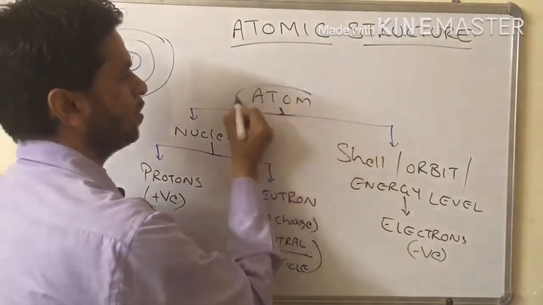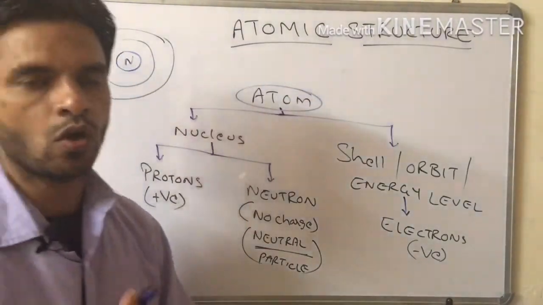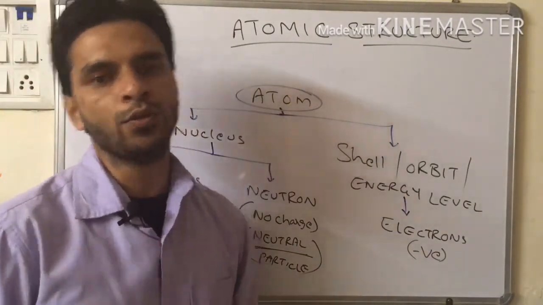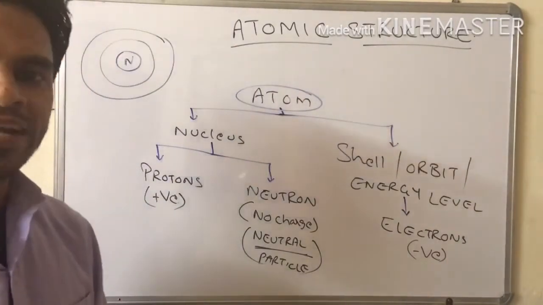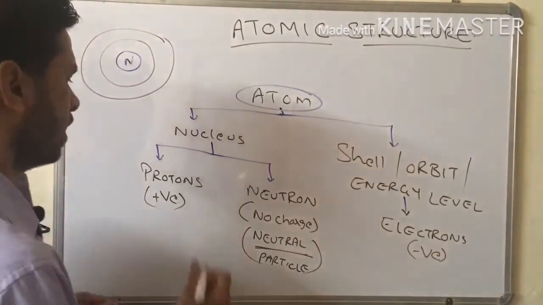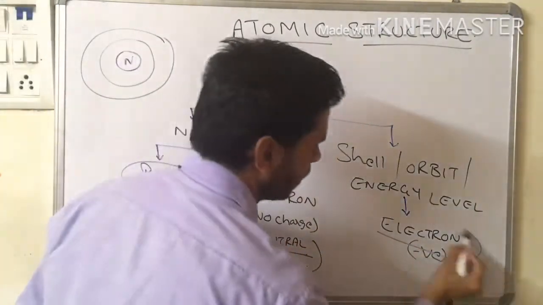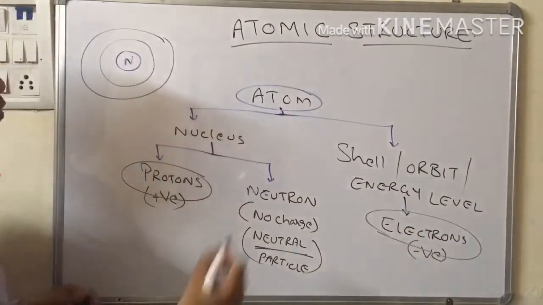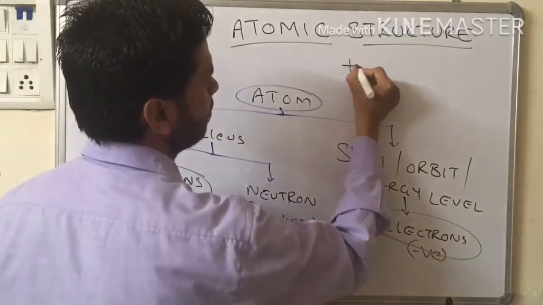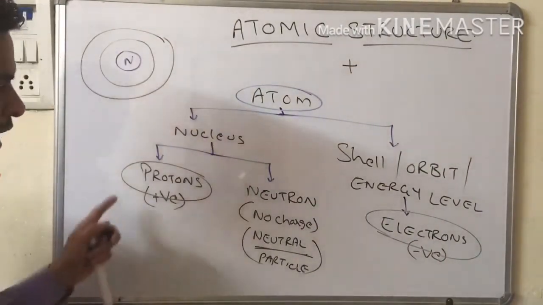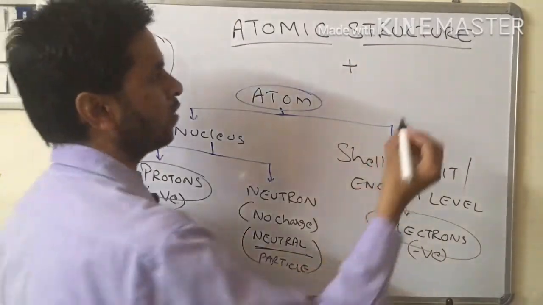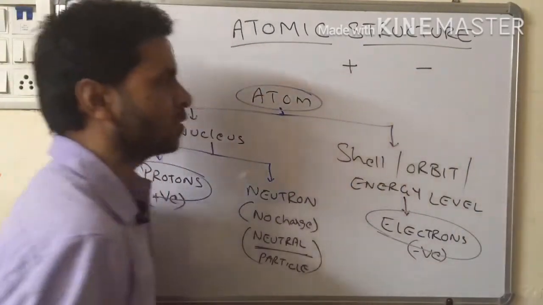An atom is called electrically neutral. Why is it called electrically neutral? Because the number of protons is equal to the number of electrons. Protons are nothing but positively charged particles, and electrons are nothing but negatively charged particles.